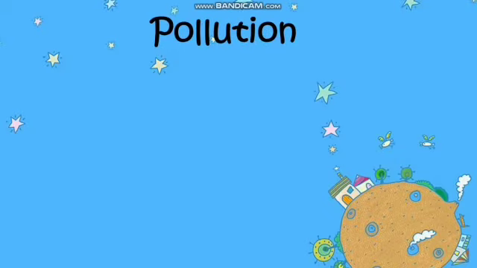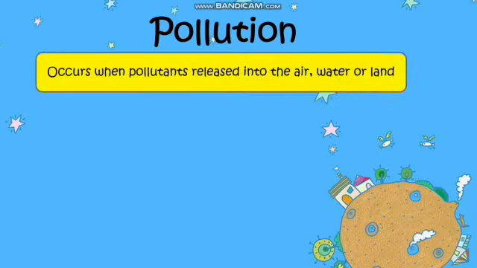And then the next activity is pollution. In bahasa, polusi. Pollution occurs when pollutants are released into the air, the water, and also the land. A pollutant is a substance that can cause pollution. When pollutants are released into the air, we call this air pollution, polusi udara. When the pollutants are released into the water, we call this water pollution. And when the pollutants are released to the land, we call this soil pollution, polusi tanah.